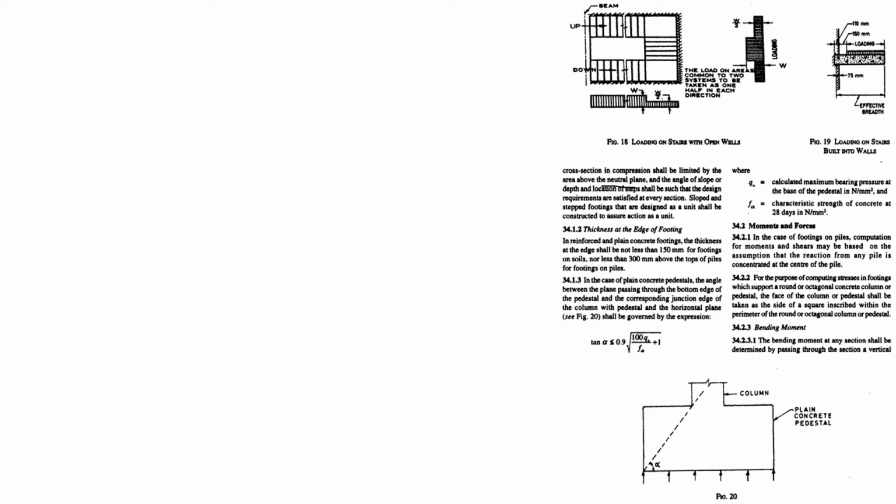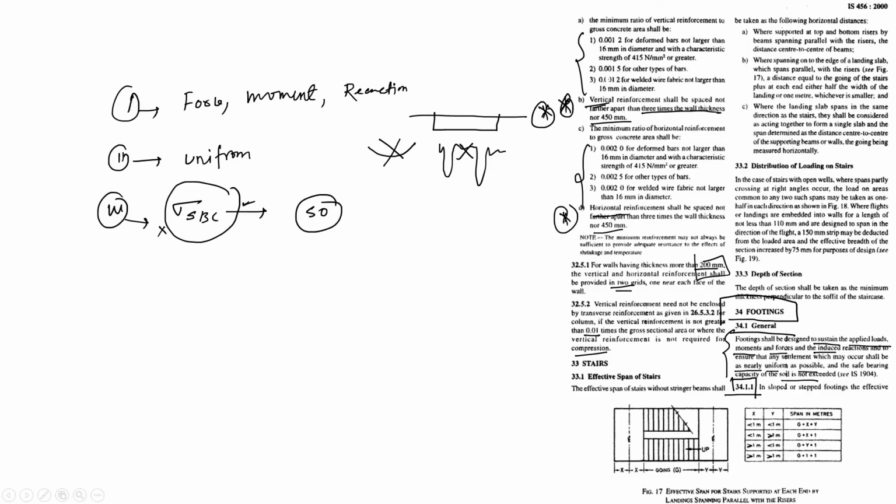Definitely, sloped and stepped footings that are designed as a unit shall be constructed to assure action as a unit. So maybe there are some steps as well as slope, so treat it as one unit.